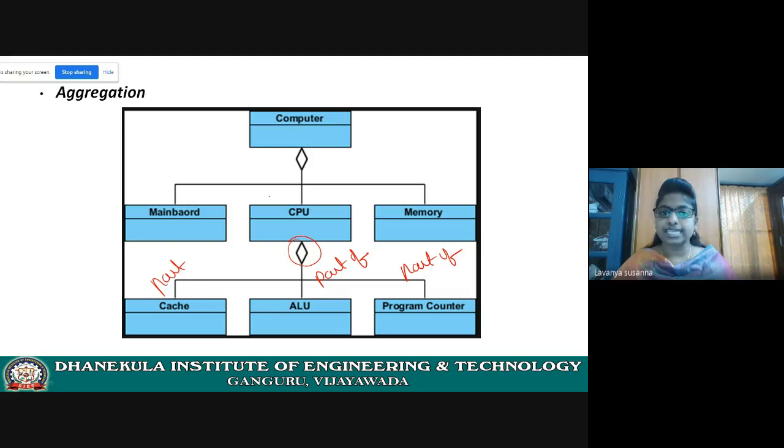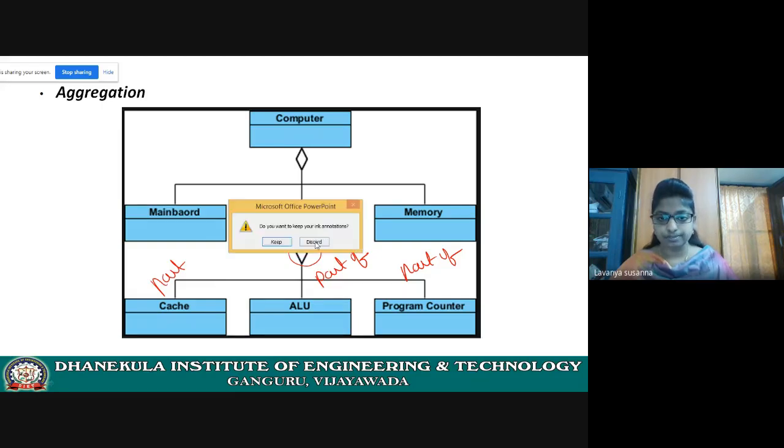Hierarchy means is-a relationship. Class structure represents the is-a relation, it is a hierarchy. Object structure represents the part-of hierarchy. You need to remember all these things. I hope you understood. If there are any doubts, please respond right now.